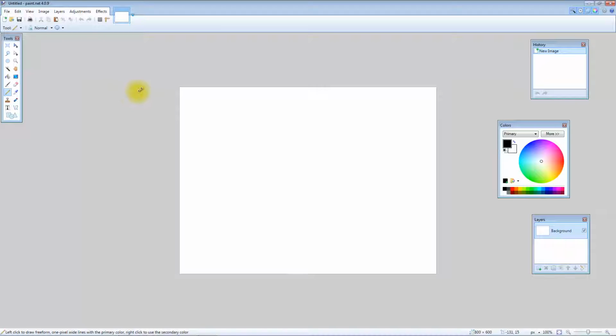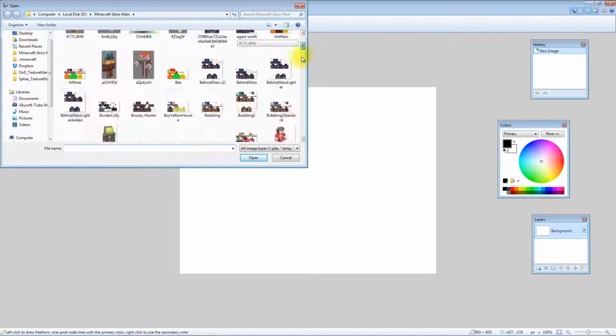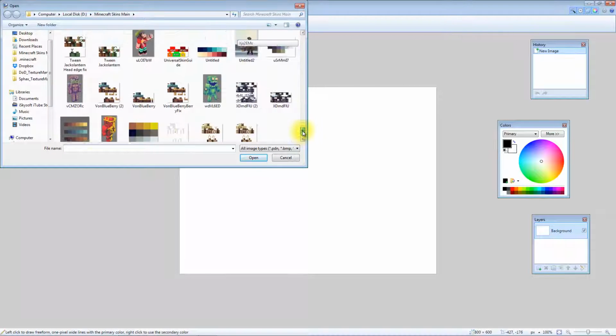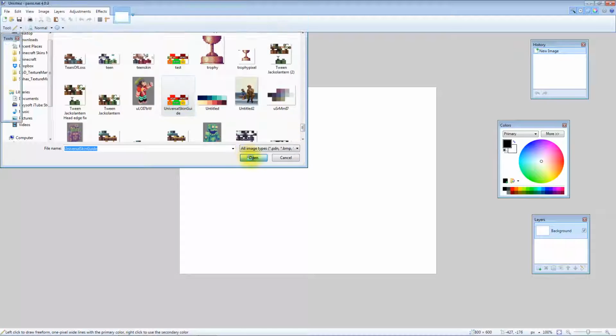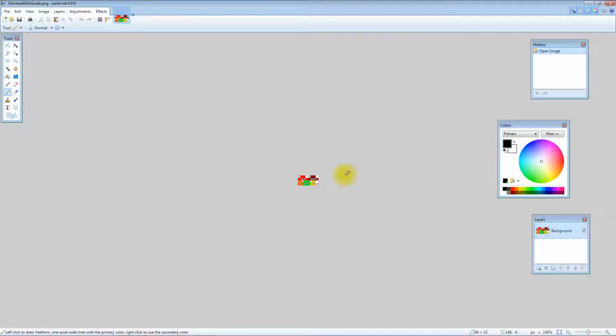Firstly, we need to cover how to open an image. So in paint.net, we will go to File, Open, and we'll scroll all the way down here. There we go, and open the skin file. From here, we can then zoom in using the scroll bar, or we can use Control Plus.